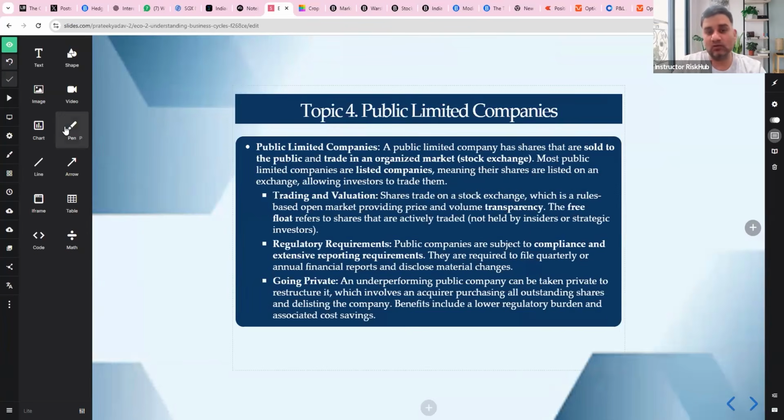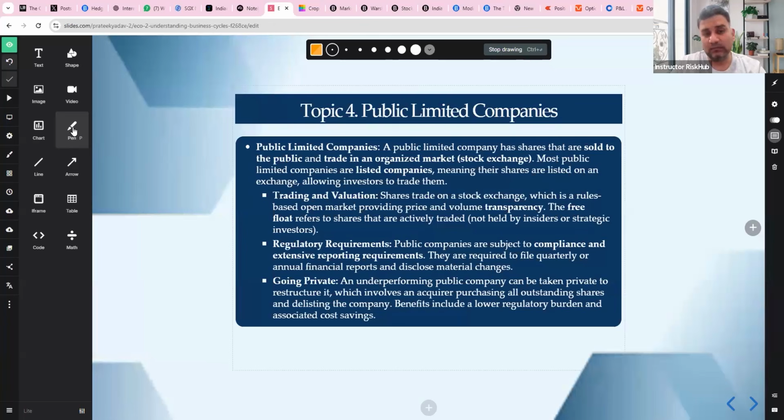All right. Then we go to public limited companies. What are they? Basically, public limited companies are those companies where shares are sold to the public. They trade on a stock exchange. There is trading and valuation. Prices are determined in a transparent, rule-based market. There is a free float. Free float means the shares which are available for public trading.